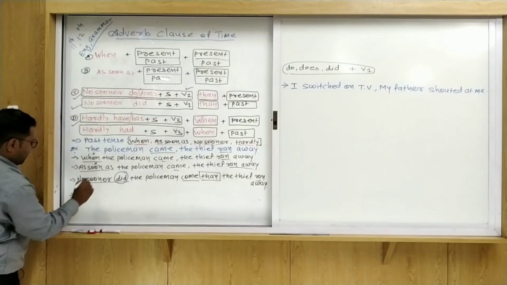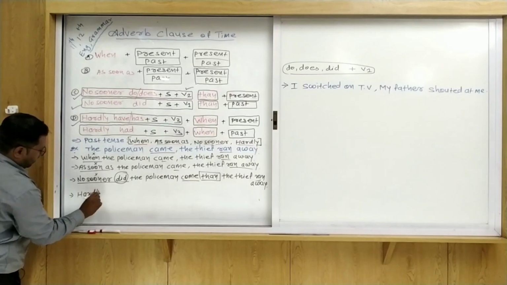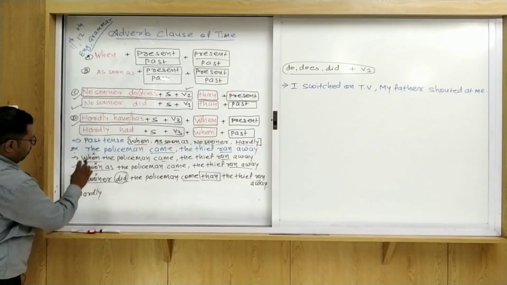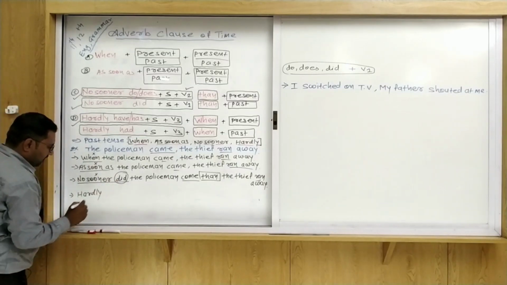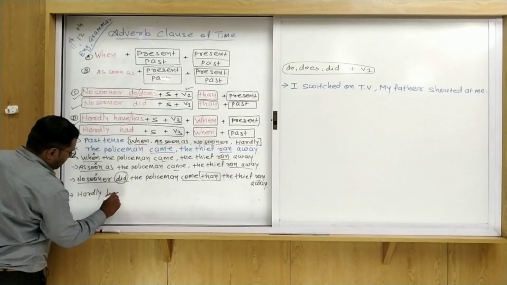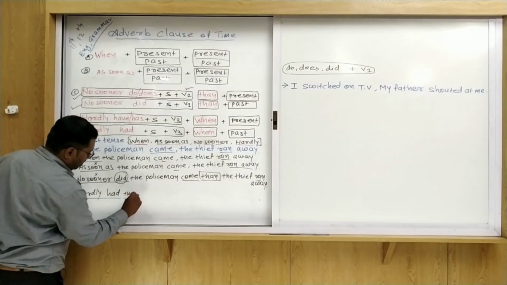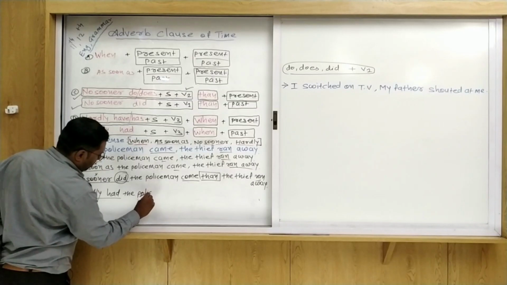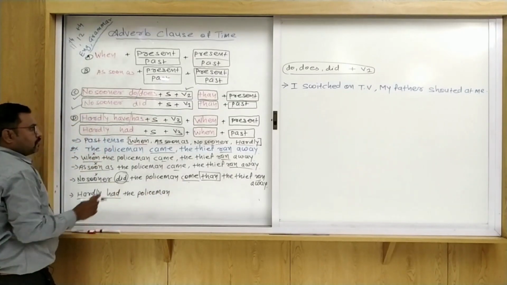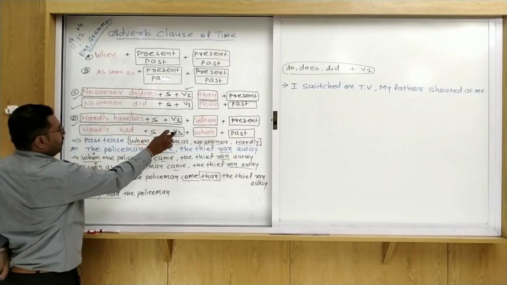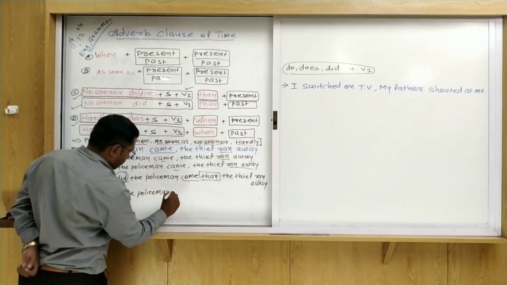Now we use hardly. First of all, use hardly instead of when, as soon as, no sooner. Past tense is given here, so hardly had. What is the subject? The policeman. Now we use the V3 form of the verb: come, came, come.